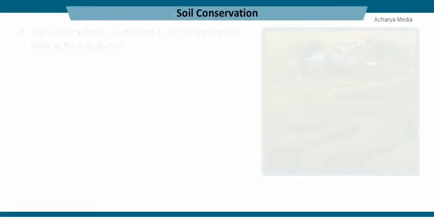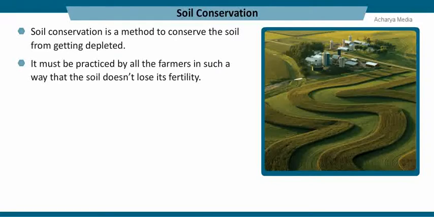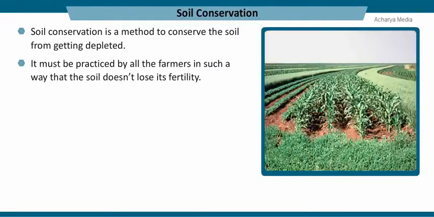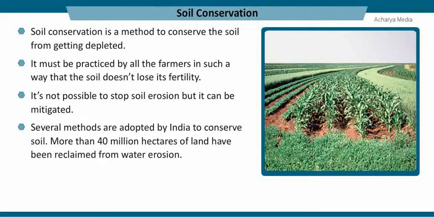Soil conservation. Soil conservation is a method to conserve the soil from getting depleted. It must be practiced by all the farmers in such a way that the soil doesn't lose its fertility. It's not possible to stop soil erosion, but it can be mitigated. There are various ways to conserve soil. Several methods are adopted by Indians to conserve soil.